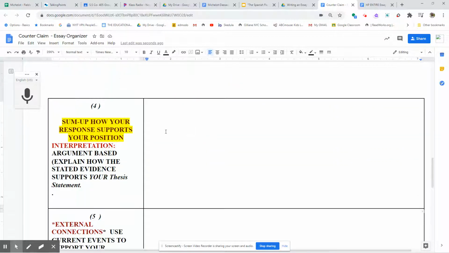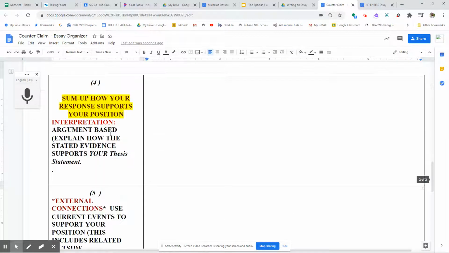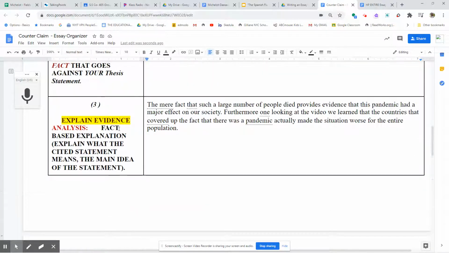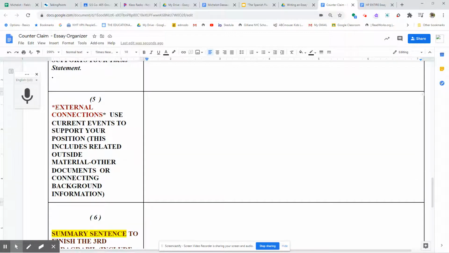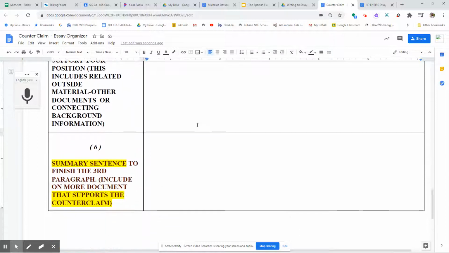Okay? Now, going through the other steps, for the fourth sentence, you want to sum up your response, and basically come up with an interpretation of how all this information goes against your thesis statement. And then again, the fifth sentence, as I mentioned in my previous video, is external connections. If you could have information that is outside of the documents, the videos that I provided, to show evidence that you have outside information, this is where you would fill it in. Okay, if you have the opportunity, always provide outside evidence when creating a thematic essay.